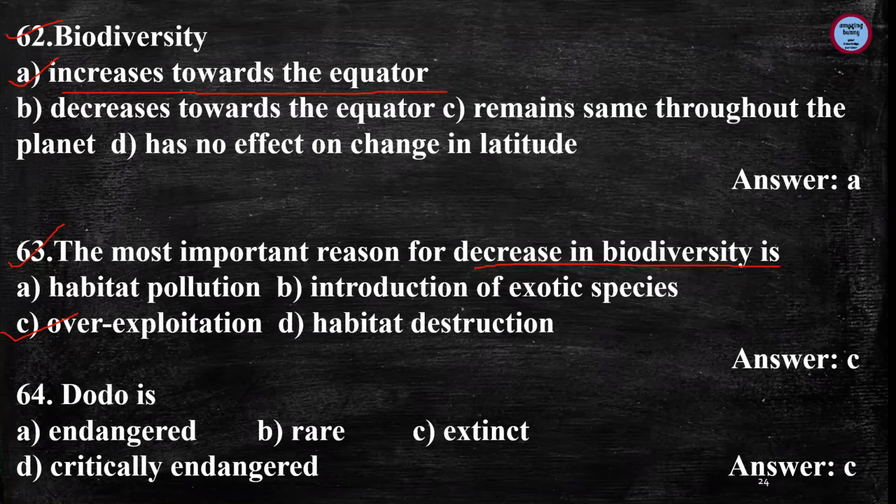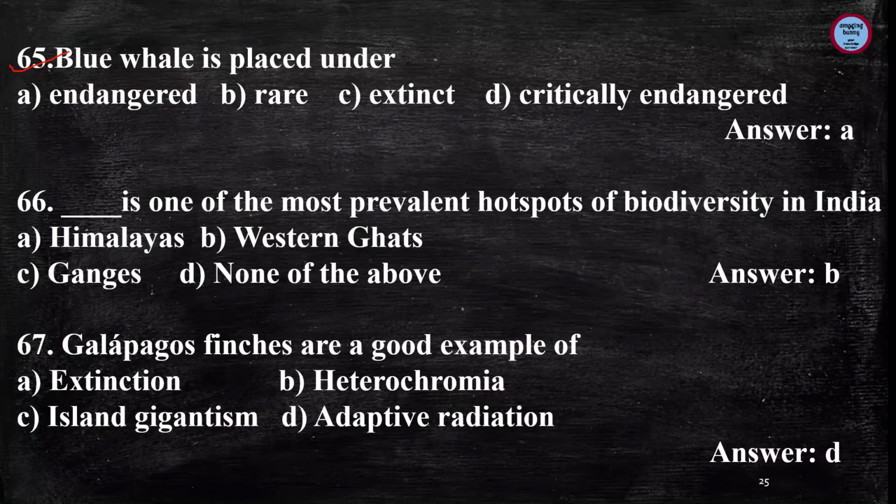Over-exploitation of natural resources, fauna and flora, and land is the main reason for the decrease in biodiversity. Next question: the dodo is, and the answer is extinct, it disappears. Next question: the blue whale is placed under, and the answer is endangered. Next: this is one of the most prevalent hotspots of biodiversity in India, and the answer is Western Ghats.